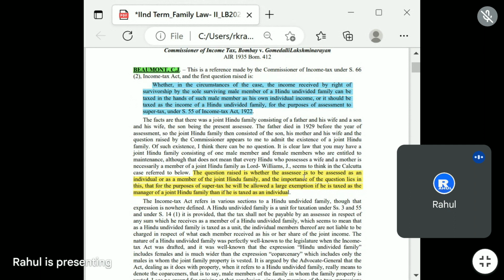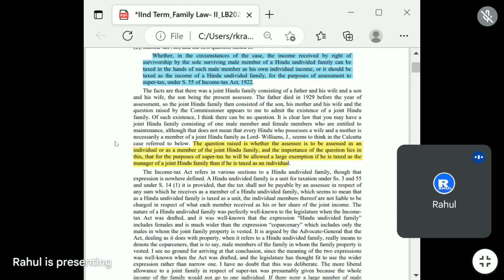The importance of the question lies in this, that for the purposes of super tax he will be allowed a larger exemption if he is taxed as the manager of the joint Hindu family than if he is taxed as an individual. So this is the type of question put before the High Court of Bombay, right?